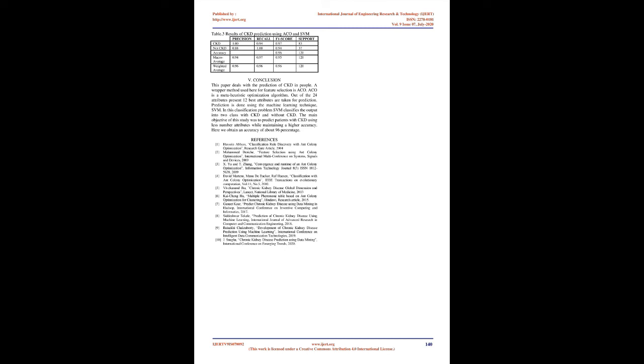Conclusion. This paper deals with the prediction of CKD in people. A wrapper method used here for feature selection is ACO. ACO is a meta-heuristic optimization algorithm. Out of the 24 attributes present, 12 best attributes are taken for prediction. Prediction is done using the machine learning technique, SVM. In this classification problem SVM classifies the output into two classes, with CKD and without CKD. The main objective of this study was to predict patients with CKD using fewer attributes while maintaining higher accuracy. Here we obtain an accuracy of about 96%.